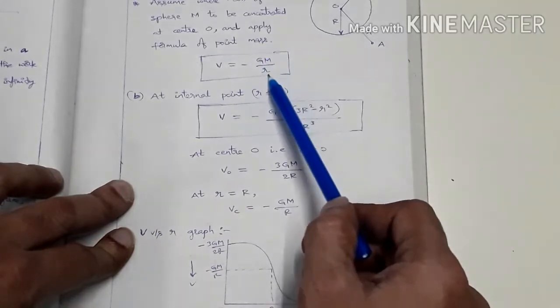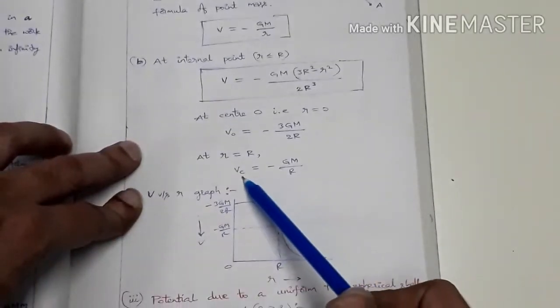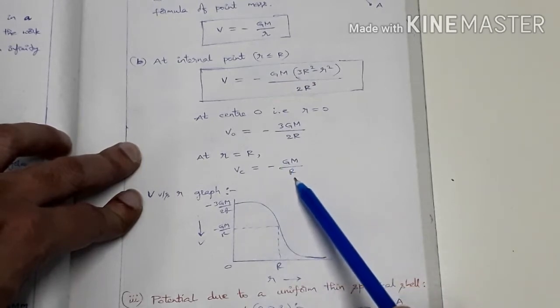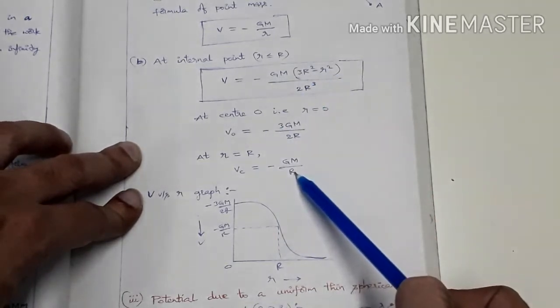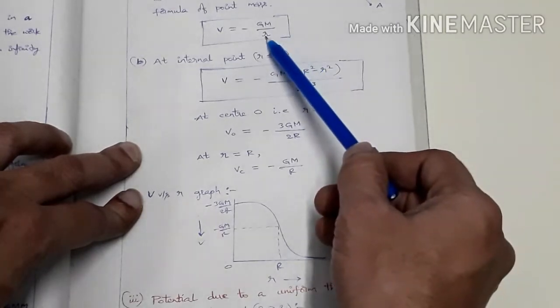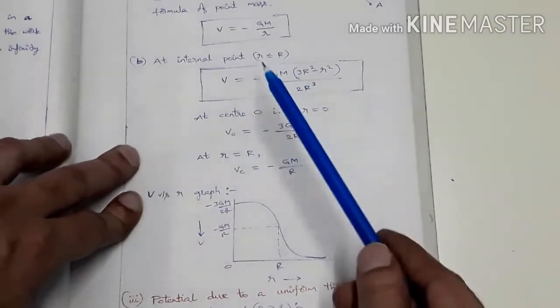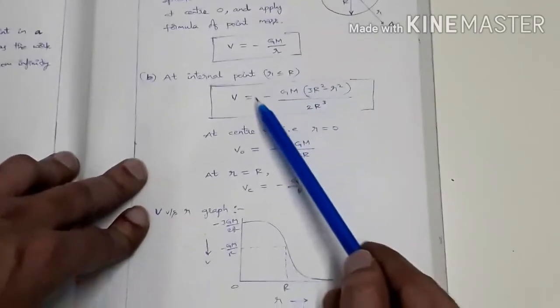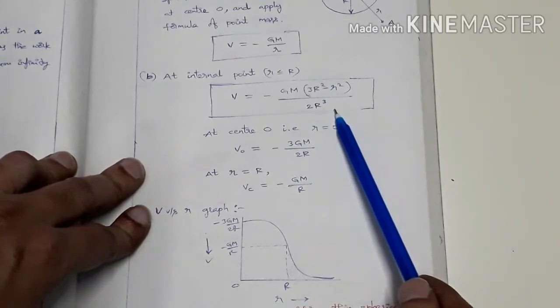We cannot change these two; in place of small r, we can put capital R. Using this, we can write this expression, that is, the potential at a surface point is minus GM by R. No need to substitute and solve; we can use this directly, because here small r equals capital R. So for an outside point or a point on the surface, V equals minus GM by r, and for an inside point we get this expression. You have to memorize this one. This is a little complicated, no?